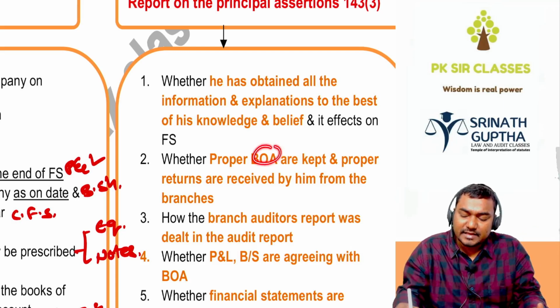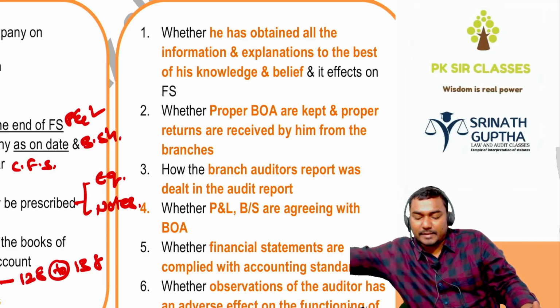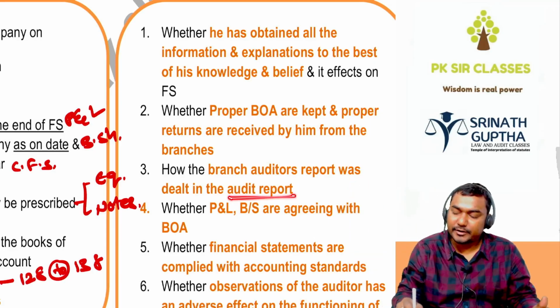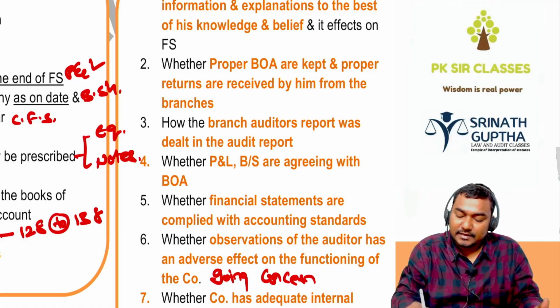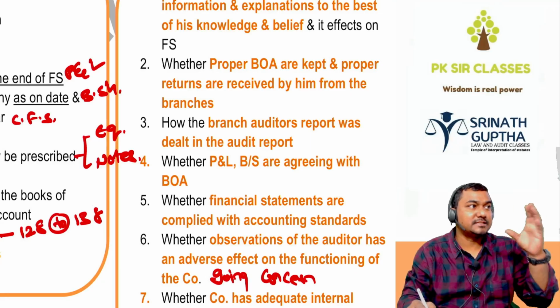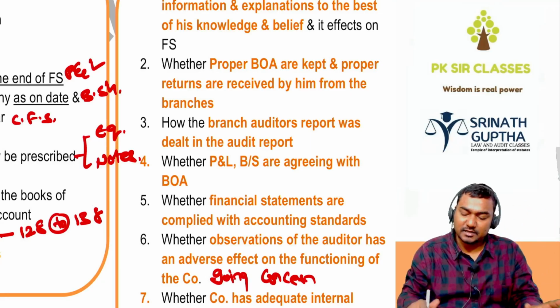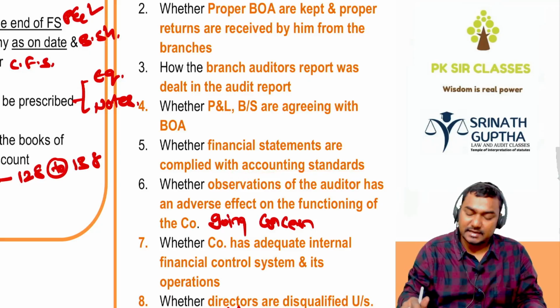Whether books of accounts are kept and proper returns are received from the branches or not. How the branch audit report was dealt with in his audit report. Whether the P&L and balance sheet agree with the books of accounts. Books of accounts means ledgers. Whether ledgers and financials are matching or not. Whether financial statements comply with accounting standards or not.